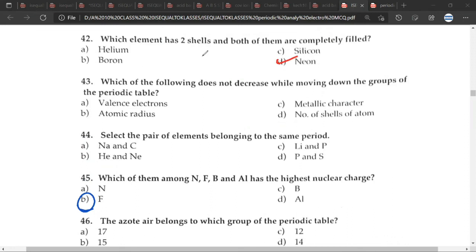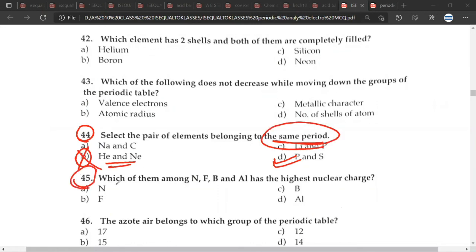43rd question. Which of the following does not decrease? So this would be B. Great. 44th question. Select the pair of elements belonging to the same period. So this would be D, P and S, phosphorus and sulfur. Same period, not same group. You can easily mistake another option to be the right answer, but it is incorrect because we are talking about the same period. Great. 45th question.